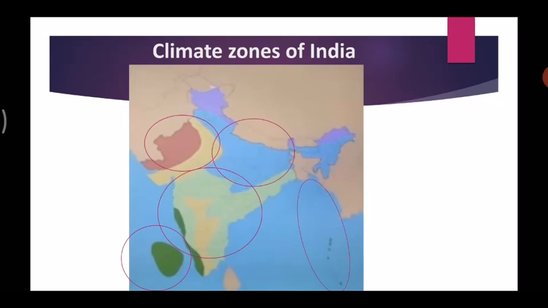So, rather than weather, these places have different climates. That means the usual conditions around the year in this area are different than this area. And these areas are called climatic zones. So different areas have different climates during the year.